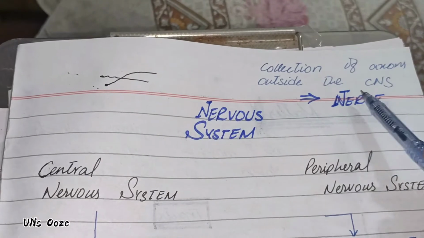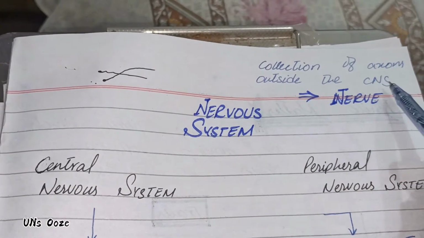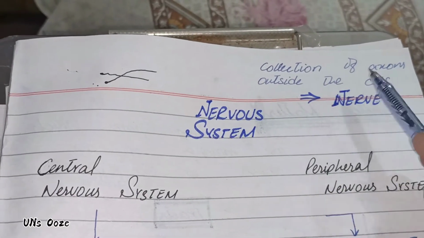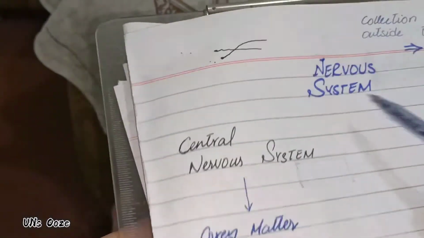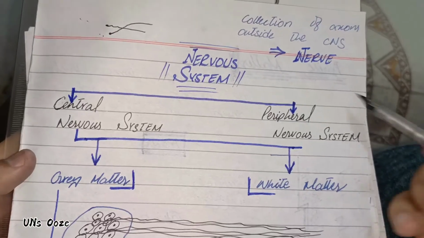Don't be confused between nerve and white matter. A nerve is a collection of axons outside the central nervous system, and white matter is a collection of axons within the central nervous system. Okay, now move to the nervous system.